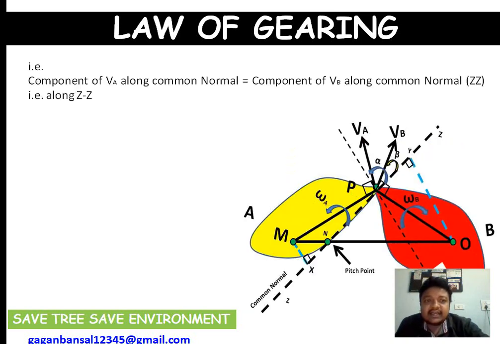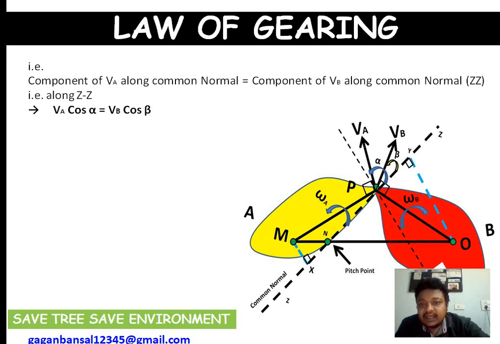So what does it mean? The component of VA along the common normal, making an angle alpha, is VA cos alpha, and in the same way VB is making an angle beta, so it will be VB cos beta. The component of VA along the common normal, that is along this ZZ, is equal to the component of VB along the common normal, that is VA cos alpha equals VB cos beta. Clear? Now we will try to identify this cos alpha and cos beta also.